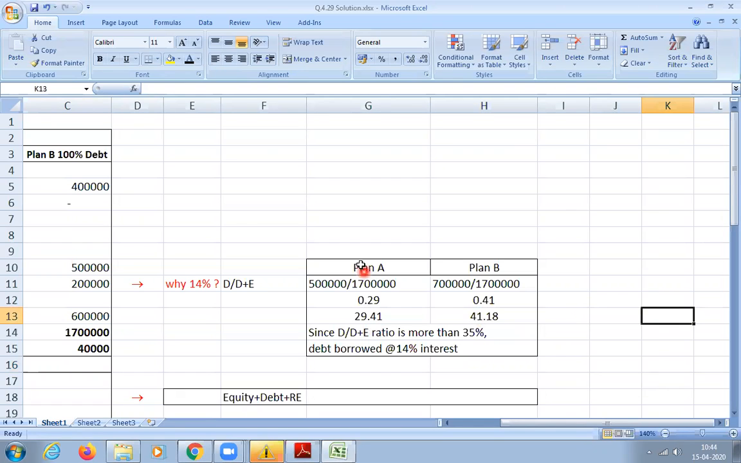So now you see, in plan A we are not issuing any debenture. But for plan B, how much is the debt equity ratio? Is it more than 35 or not? Yes, sir, it is more than 35.